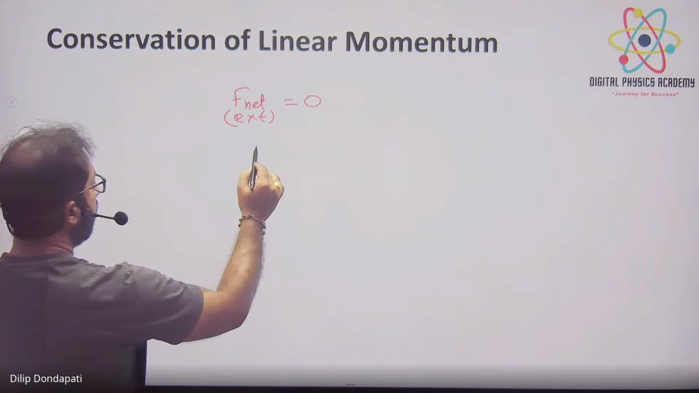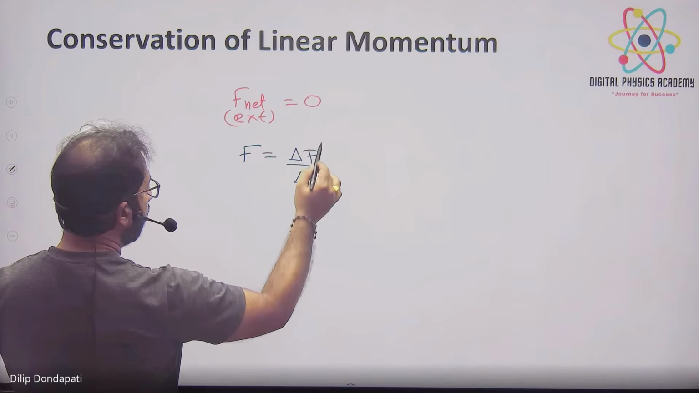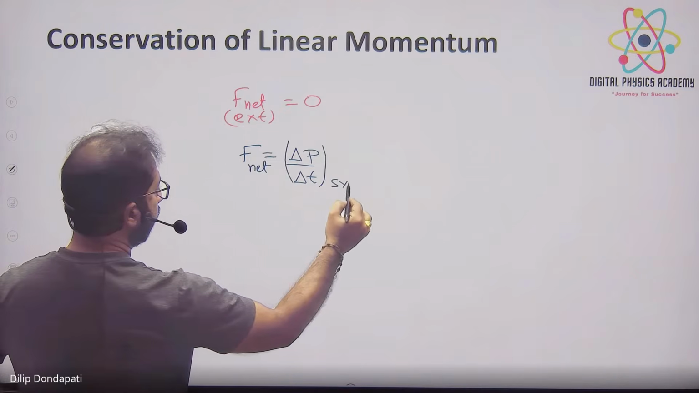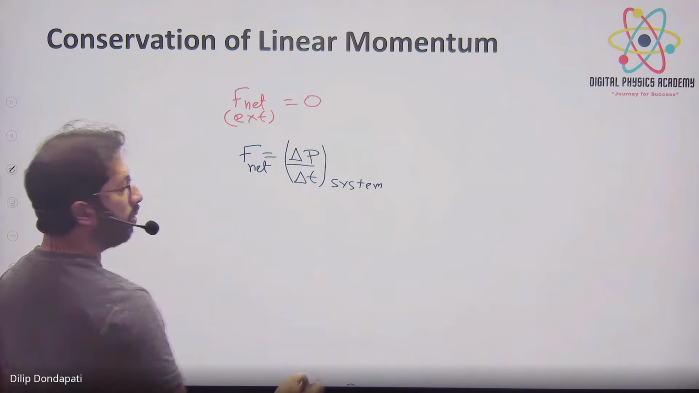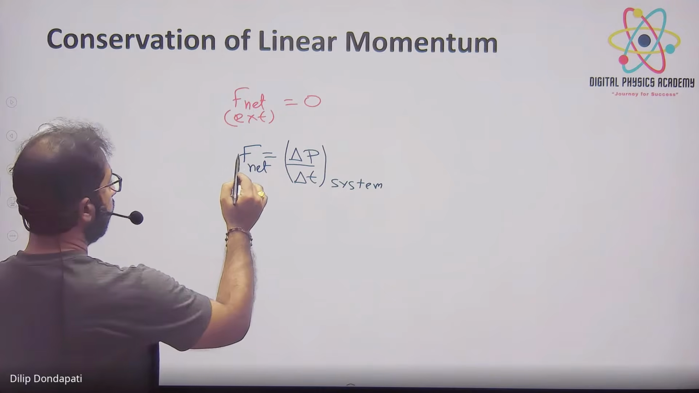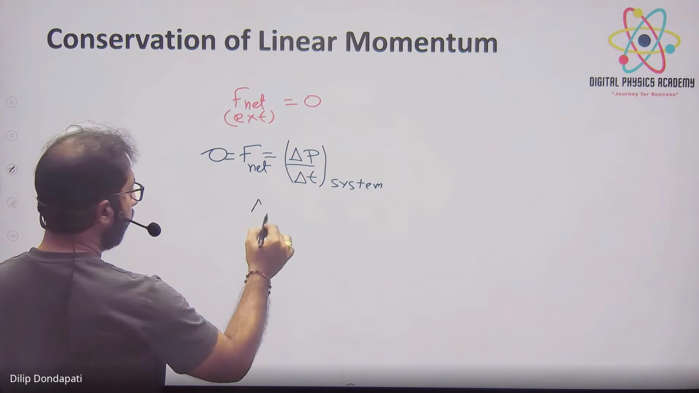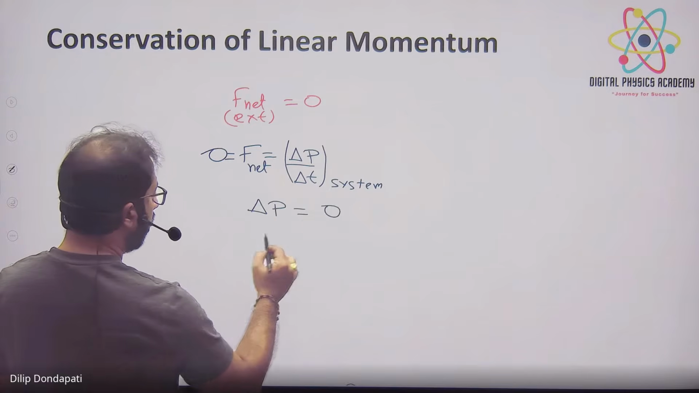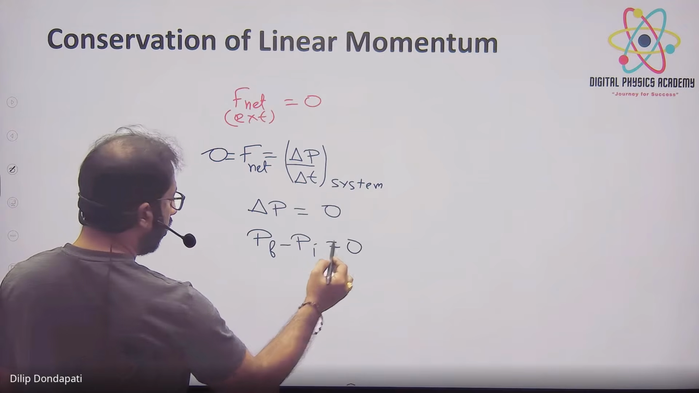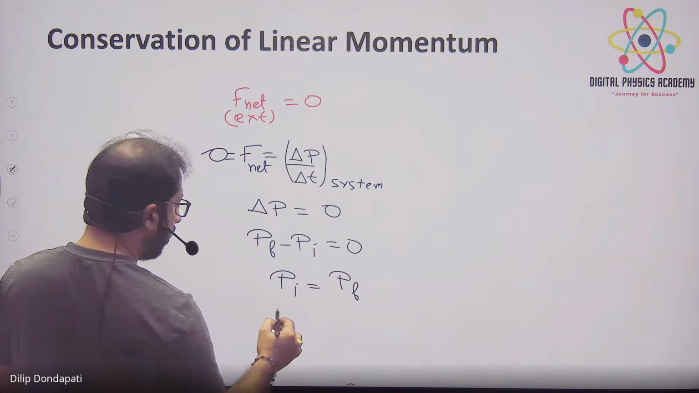Then only we can apply conservation of linear momentum. We know the formula, right? F is equal to delta P by delta T. Net force is also for the system, because we have particles, so we apply conservation of momentum to the whole system. Now external force is 0, so delta P is equal to 0. That means final momentum minus initial momentum equals 0. Therefore, initial momentum is equal to final momentum. This is for the total system.